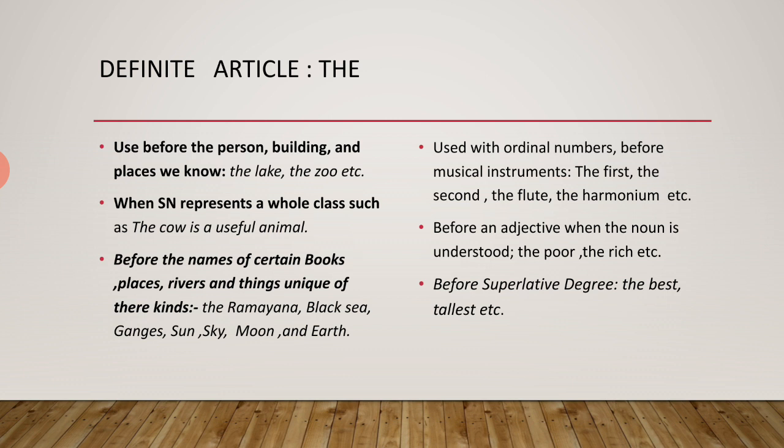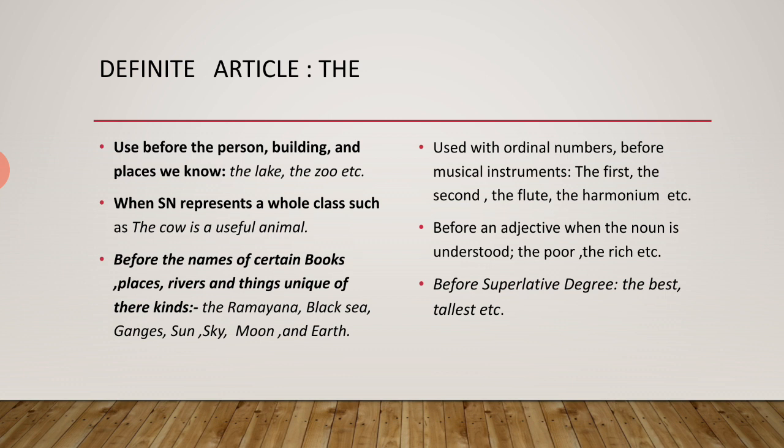So before an adjective when the noun is understood, "the poor" means the poor people. Next, the most important, before the superlative degree. As I told you in my earlier lecture, degree is also one part of an adjective. And when we use the superlative degree, like best, tallest, we use the article "the" before it. Okay, now I think you are getting my point.